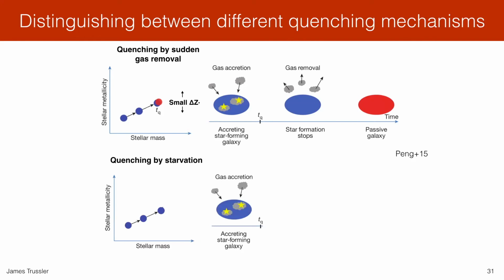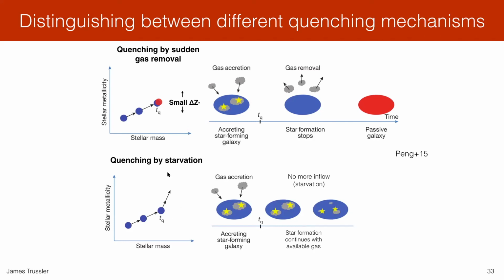On the other hand, if you have quenching by starvation, this is where the accretion of fresh gas from the cosmic web, from the circumgalactic medium, is halted. Well, in this scenario, the galaxy continues to form additional stars during the quenching phase. And additionally, because we no longer have this accretion of pristine gas, the increase of stellar metallicity with respect to stellar mass is a lot steeper than it was during the main sequence phase because there's no longer this dilution effect.